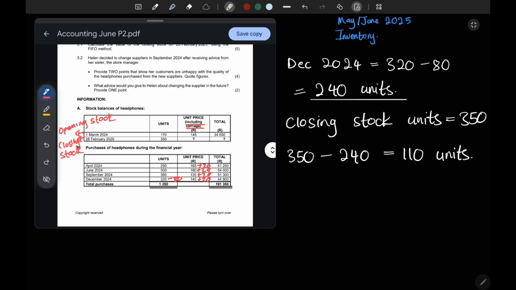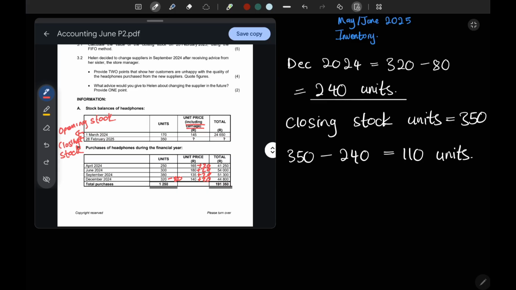So we have to go from here to there. We have to go to September 2024. Now let's check. We have 110 units here. Do these 110 units get covered in this 380? Yes, there won't be any units that are left if we take this from that. So we're basically done. We no longer need to subtract.